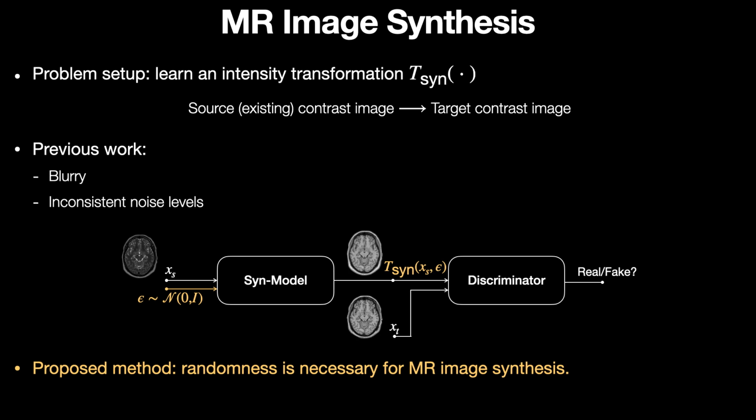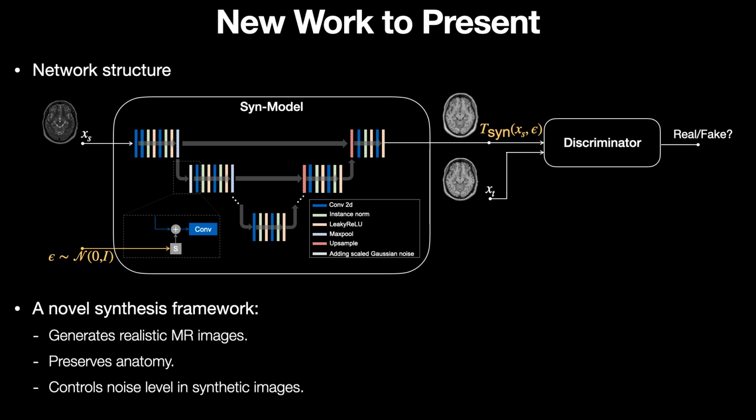What is changed is that we inject random noise into the synthesis model during both training and testing. We take a U-Net as our synthesis model, and we conducted several experiments to explore different options to inject noise into the model. In summary, we found that injecting scalable random noise right after the first downsampling layer of the network provides the best performance.